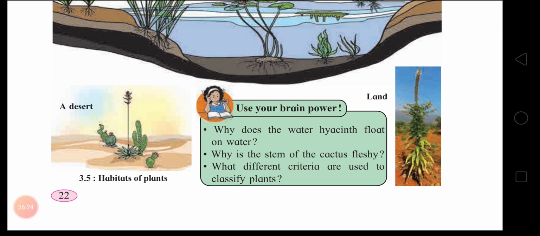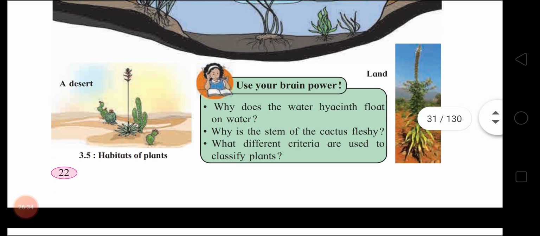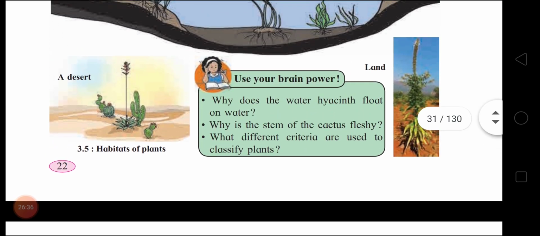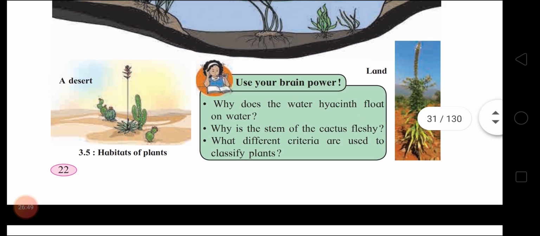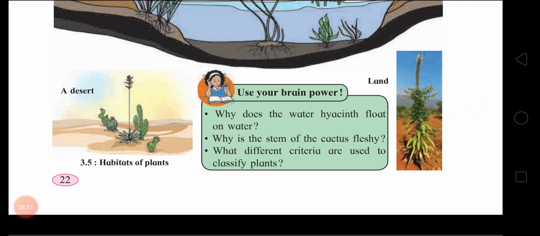What different criteria are used to classify plants? Children, now we have read, na? There are four different criteria used to classify plants. The shape and height of the stem. According to this criteria, trees, shrubs, herbs and creepers have been classified. According to the lifespan, life cycle of the plants, they are classified as annual, biennial and perennial.